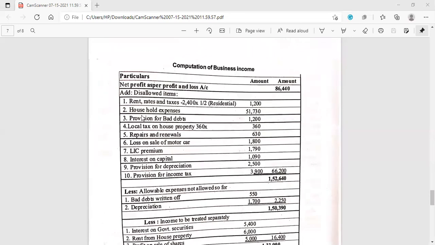Now let us move further towards the computation of business income. Net profit as per profit and loss account is 86,440. To this we have to add disallowed items. First one is rent, rates and taxes. Okay, now